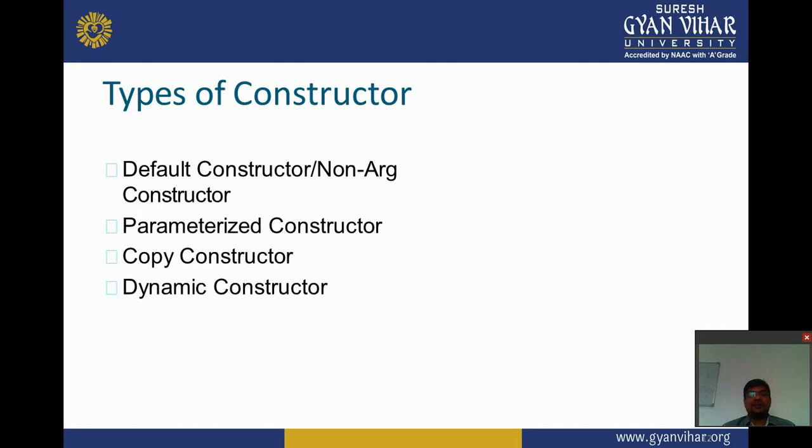But mainly when a question comes in the exam asking to describe the types of constructor, we only describe the default constructor and the parameterized constructor. But if they ask what is the copy constructor and what is the dynamic constructor, then we discuss these types of constructors, because they are special constructors.